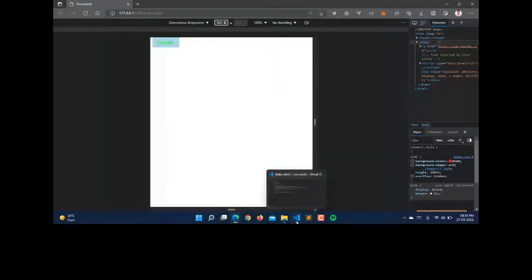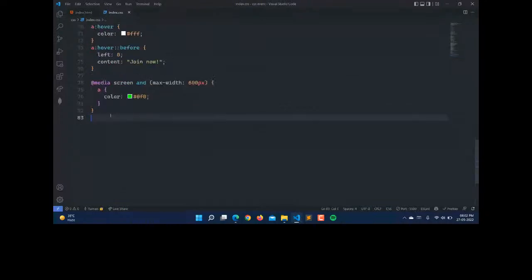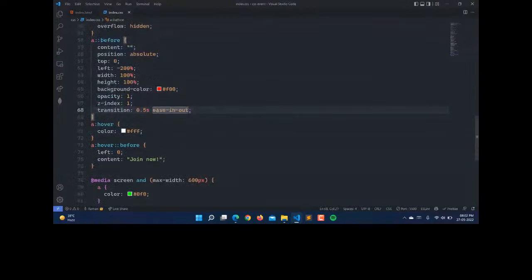And there is one thing: if you want to mention the media queries for any web page, then you should start from a smaller device. First of all, from the smaller device, you should specify the CSS, and then according to the devices you need, afterwards you can go for bigger and bigger. And this will be by default what you write for the big devices, like the laptops and desktops in which you are coding. Then you can set according to the devices using media queries here.